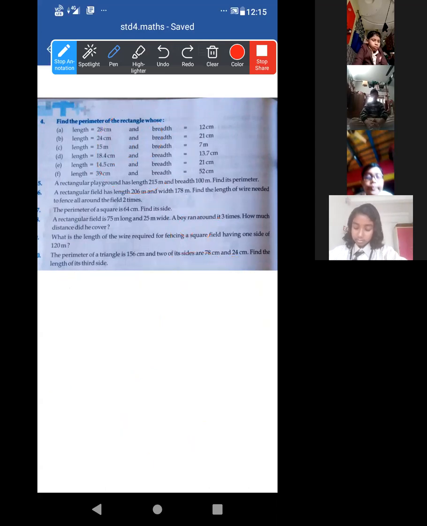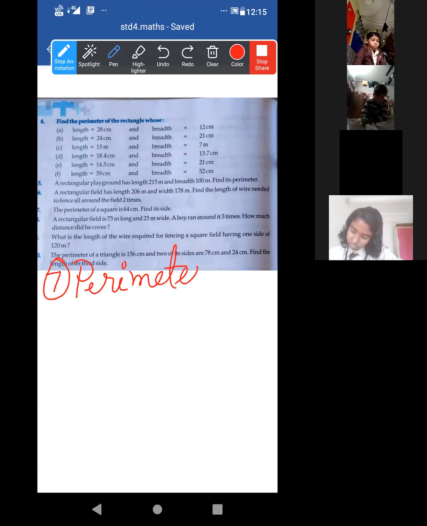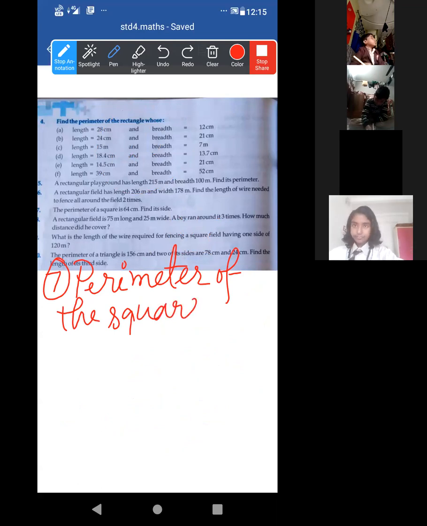So how to do? But here in place of 40, it is given 64. So first write, perimeter of the square is equal to 64 centimeter.